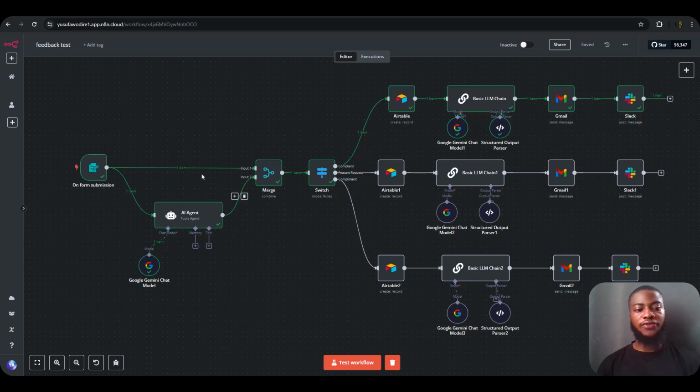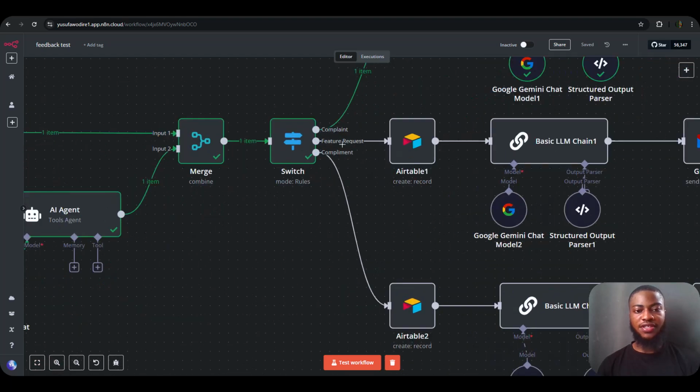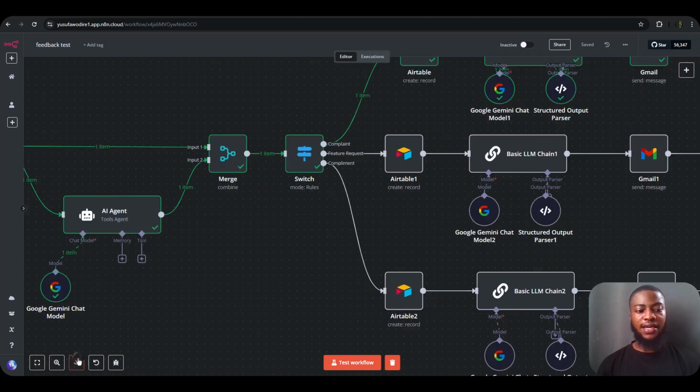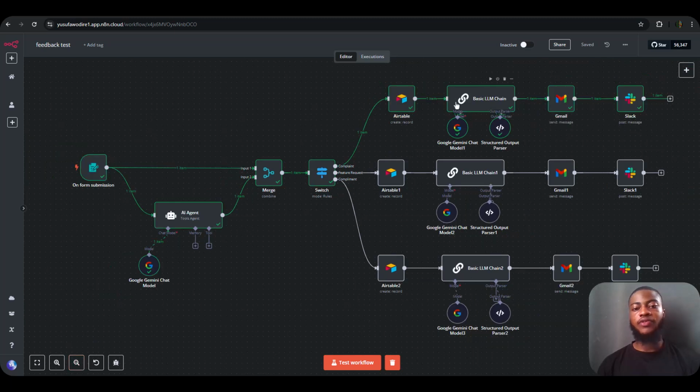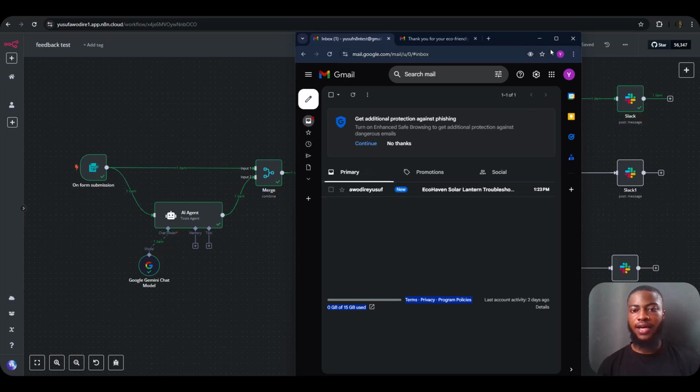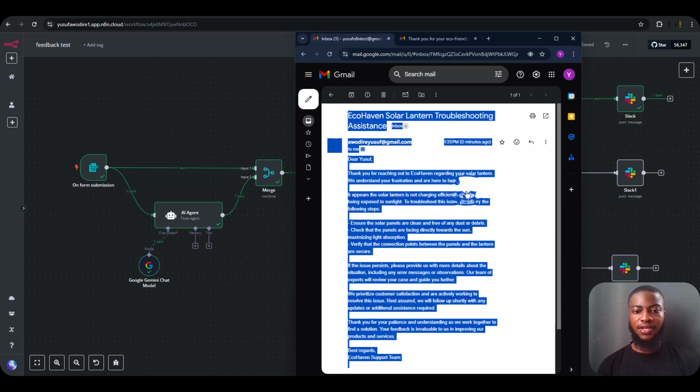So we submitted the form, it's running through an AI agent that classified the kind of feedback it was and merged it together, sent it to a switch node, then sent it to the right Airtable, which is the complaint Airtable. Let me zoom in to see. Then it runs through a basic LLM chain AI agent to write a personalized email for the customer and sends it through Gmail, then notifies the team in Slack. So let's see if it actually sent the email. This is the mail I inputted. So we get a message here.